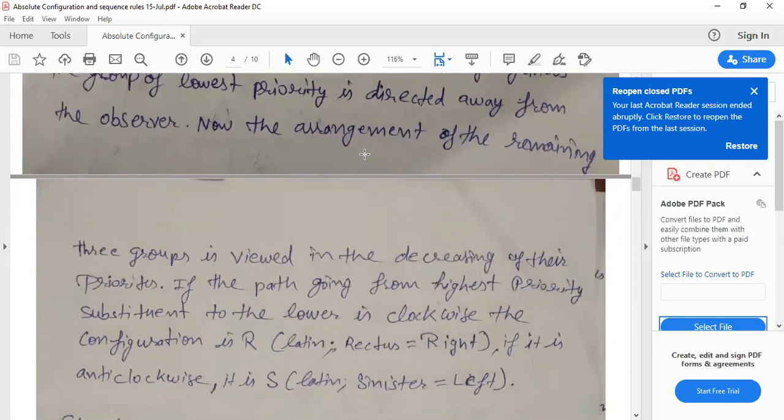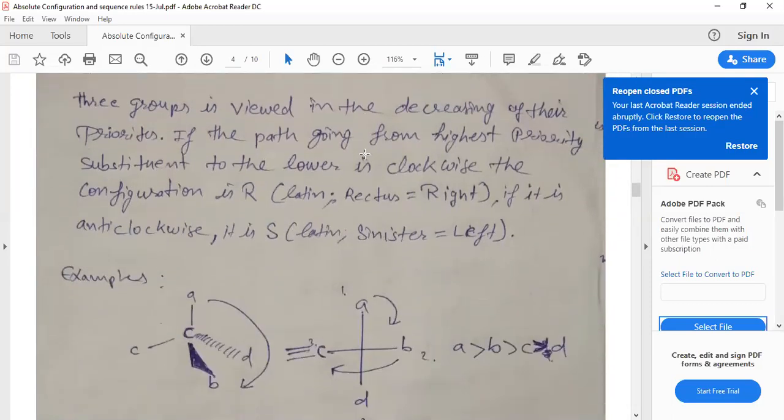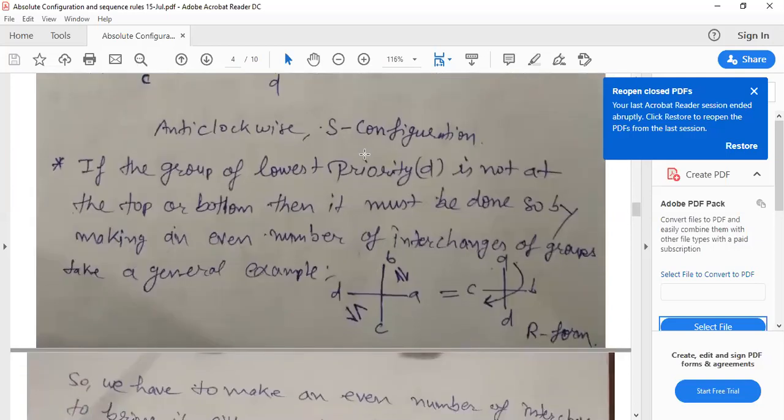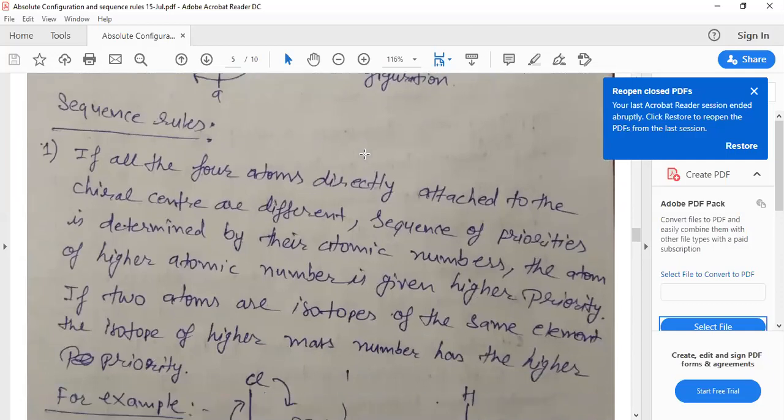If the path going from the highest priority substituent to the lowest is clockwise, the configuration is called R. R is a Latin word meaning rectus, which is the right-hand side. If it is anti-clockwise, it is called S configuration. It is also a Latin word, sinister, which means the left-hand side. For example, we will take a good example of this according to the sequence rules.